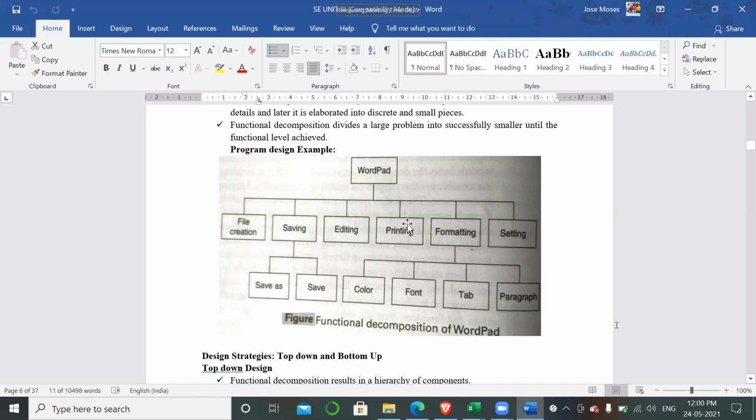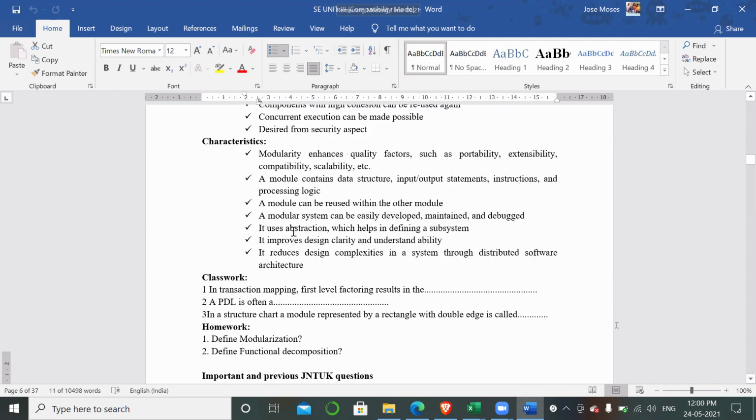Okay, to put it more simply, think of it as a normalization technique. Modularity is nothing but a normalization technique. So what we are going to do is eliminate the dependability on other functions, other modules. That is the main goal of modular design.